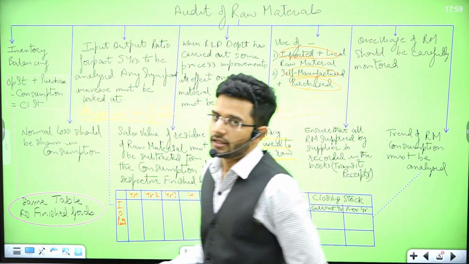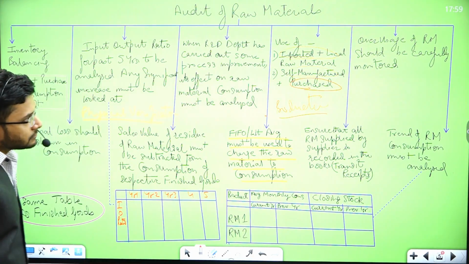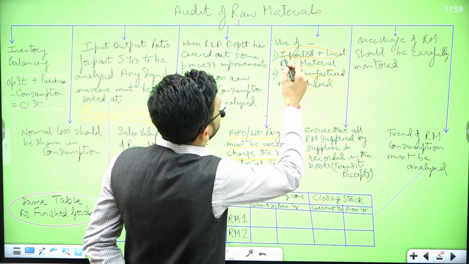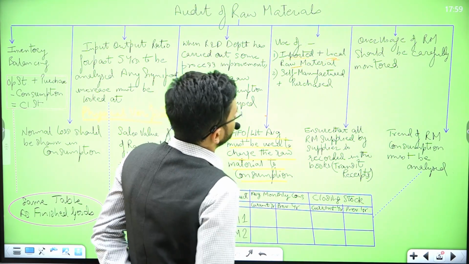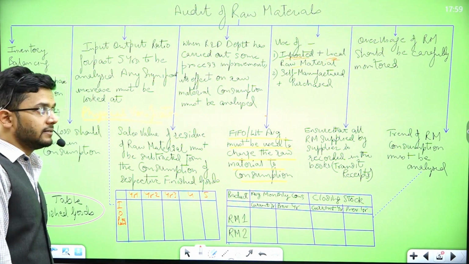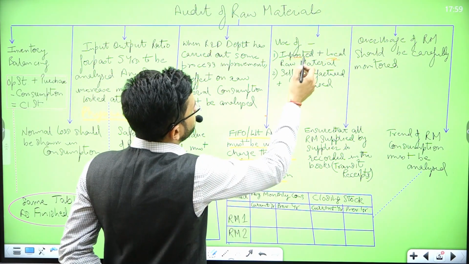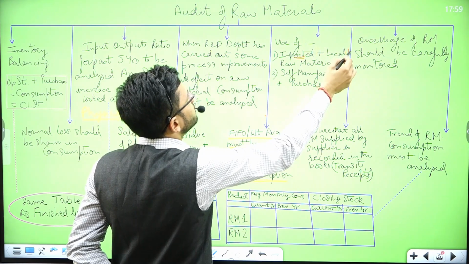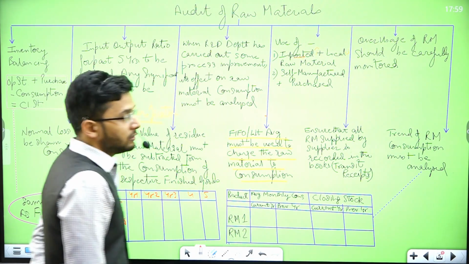So yes, in case of use of raw material, imported and local raw material, both should be equally charged to the production cost centers. Yes, the cost will vary substantially. Imported will be very highly priced, local will be relatively lower in value.